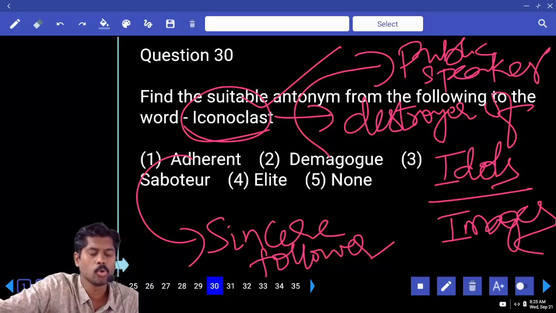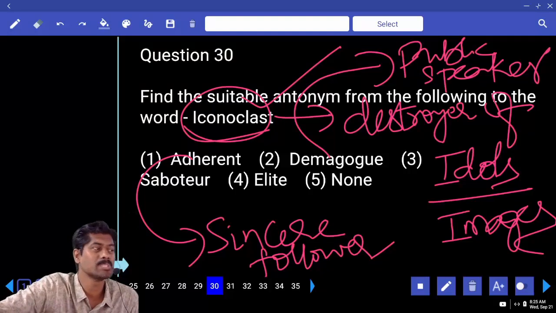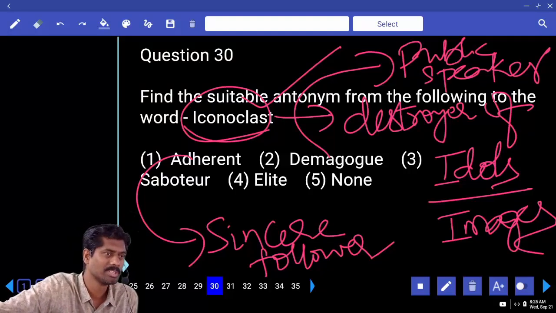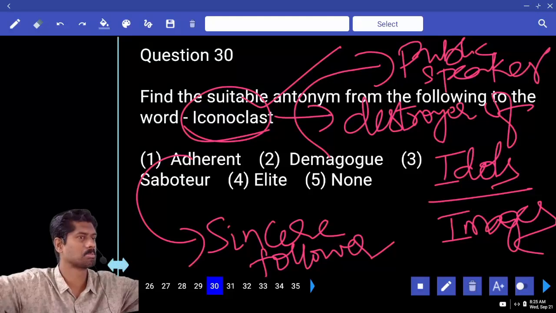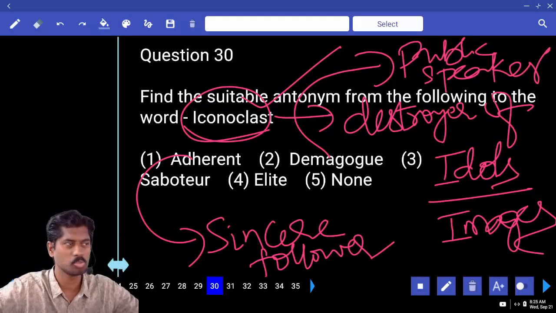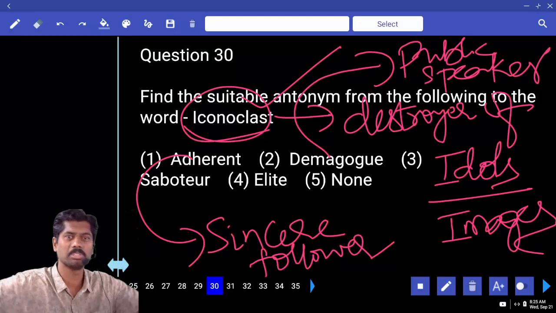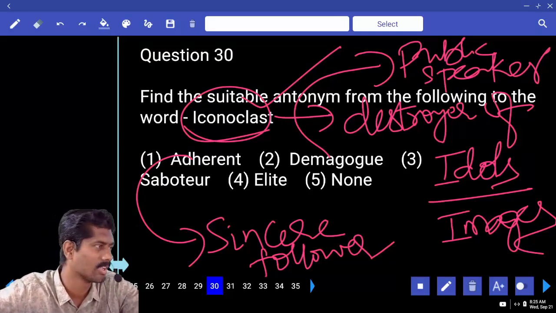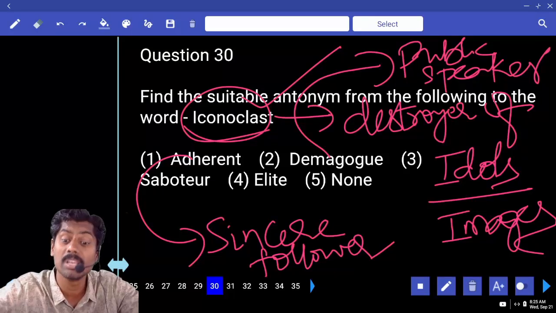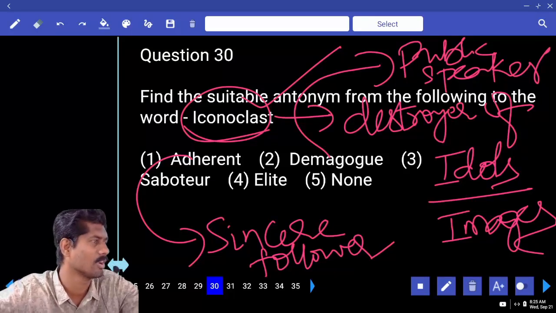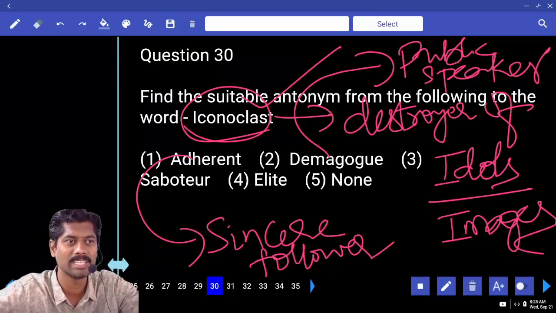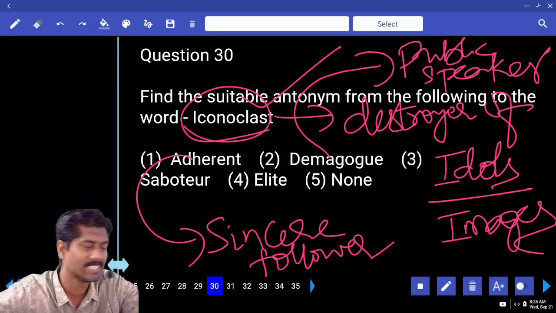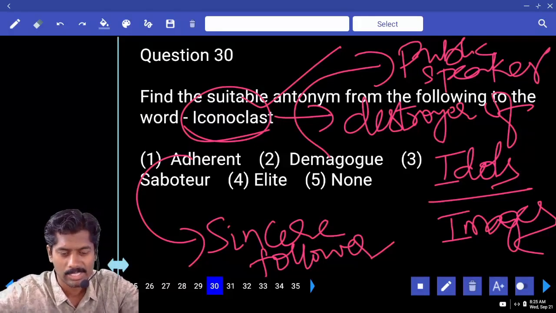Before the terrorists go on attacking, the terrorist group will be inspired by the team leader. Do you know that? The person will give a speech: we should do this, we should kill those people, then only we can go to heaven. Like this, he'll create that josh in the people. That fellow is a demagogue. Even some of the political speakers, politicians are also demagogues. They create that spirit, that feeling, that enthusiasm. Demagogue.